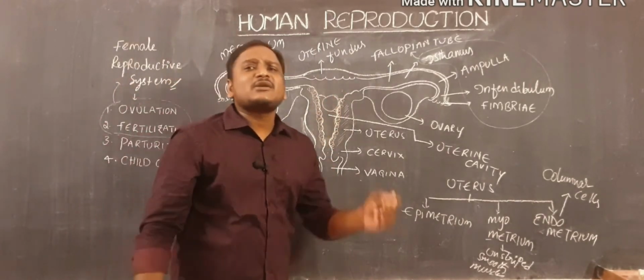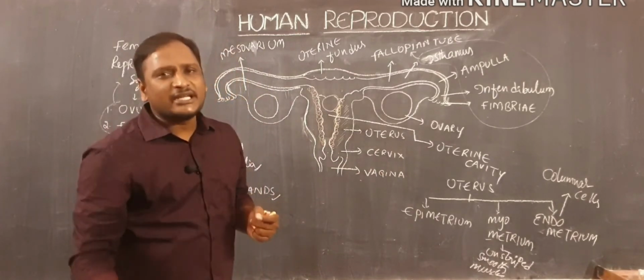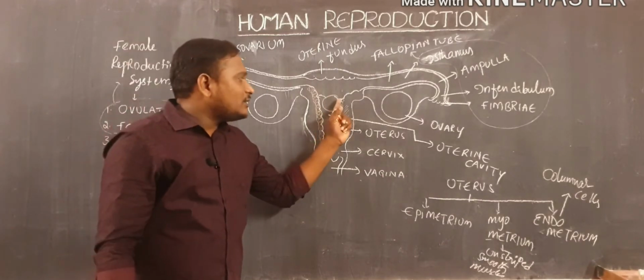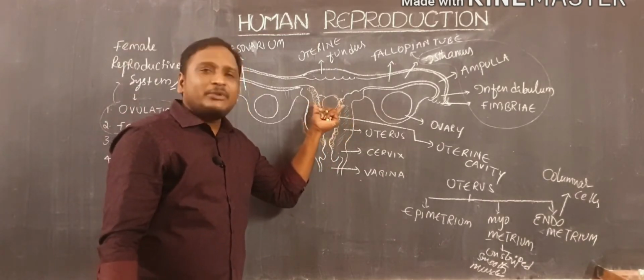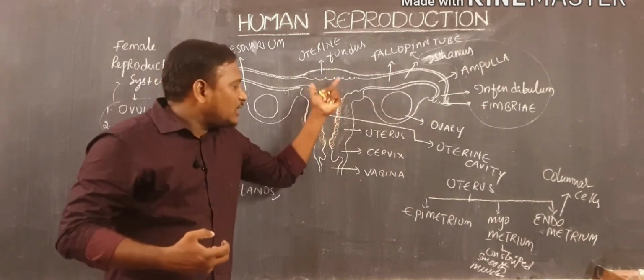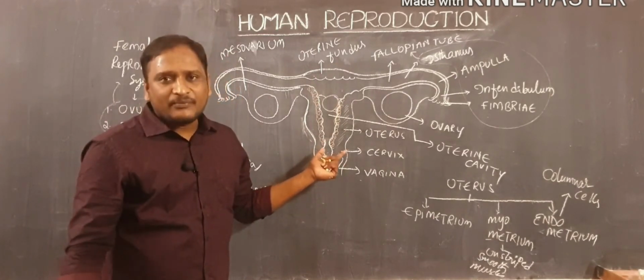When we observe the menstrual cycle in females, the menstrual cycle which takes place every 28 days, we will discuss the menstrual cycle in our next video. And here, during that, this endometrial tissue will be removed and released outside as a menstrual fluid.